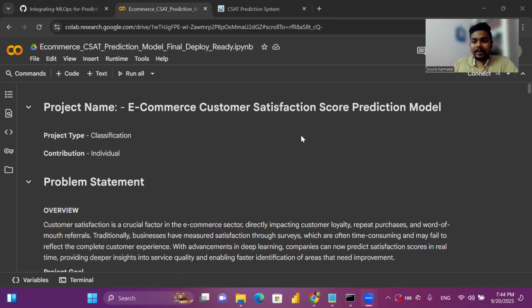Hello everyone. So today I'm going to explain my latest project, which was an e-commerce customer satisfaction score prediction model. Here I have used an ANN model. So I have used a deep learning technique here.